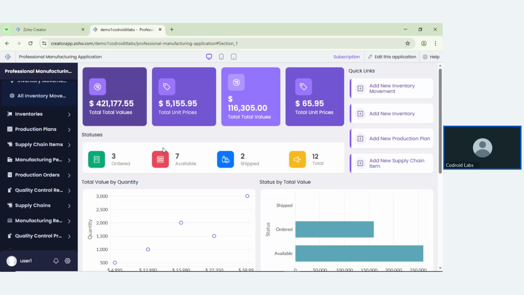That is also possible inside this low code platform. If you want to send a report every day at 6 p.m., at working time, you can also do that inside Zoho Creator.